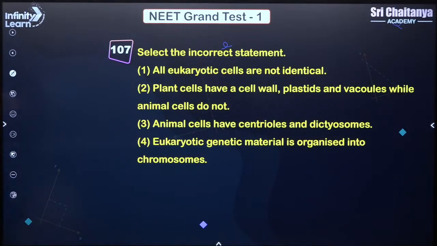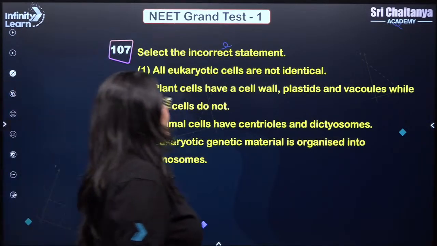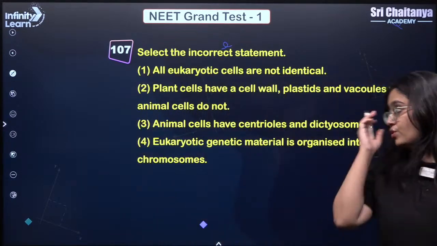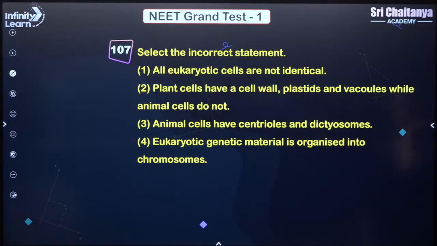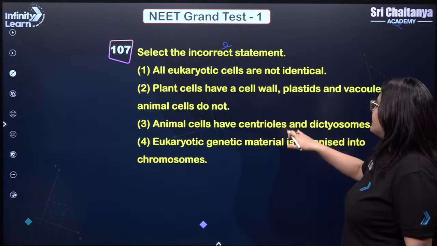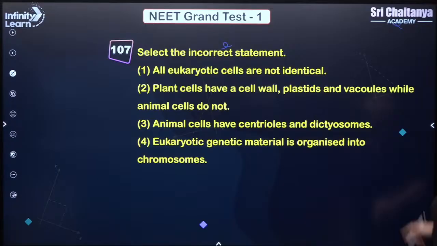Next question. Select the incorrect statement. So see over here. The third statement: animal cells have centrioles and dictyosome. So because of dictyosome, this statement becomes incorrect. Answer is 3. So you were supposed to find out the incorrect statement.